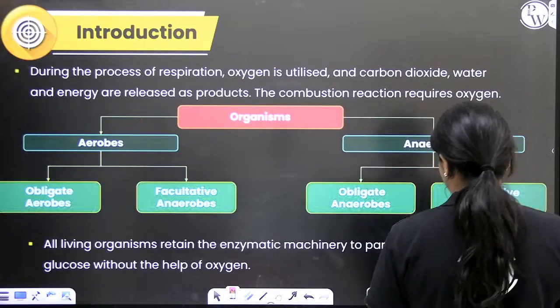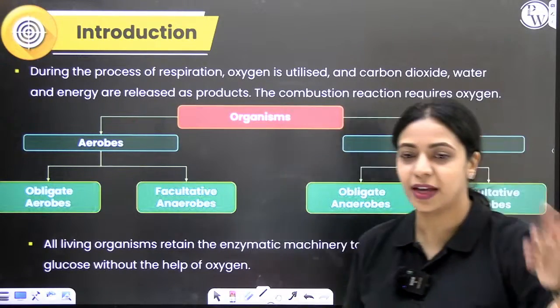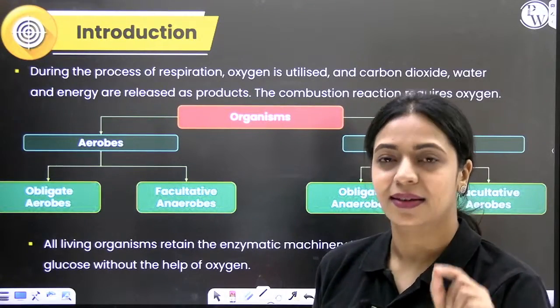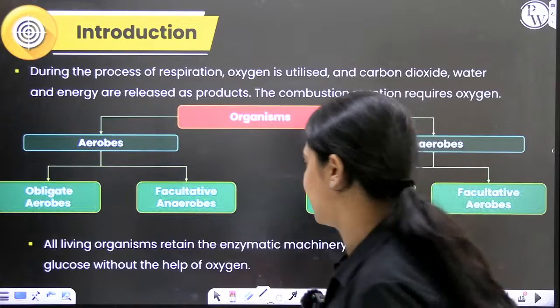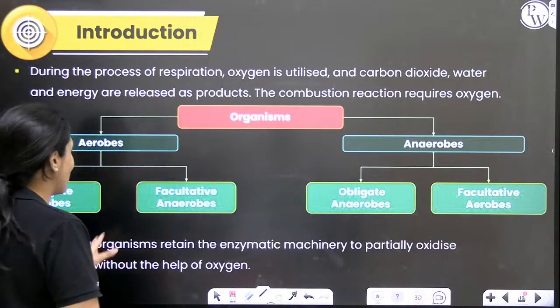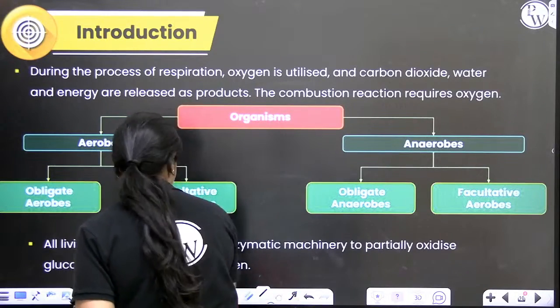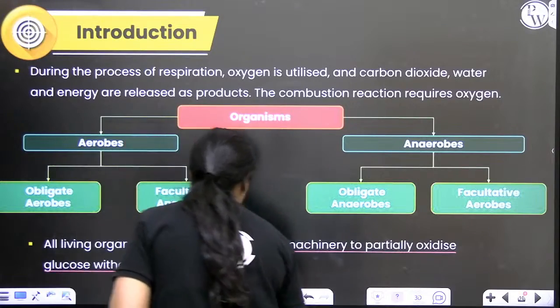Let's move on. So all living organisms, regardless of whether they are aerobic, anaerobic, facultative, obligate, will have the enzymes that are required for that first important step of respiration. All living organisms retain the enzymatic machinery to partially oxidize glucose without the help of oxygen.